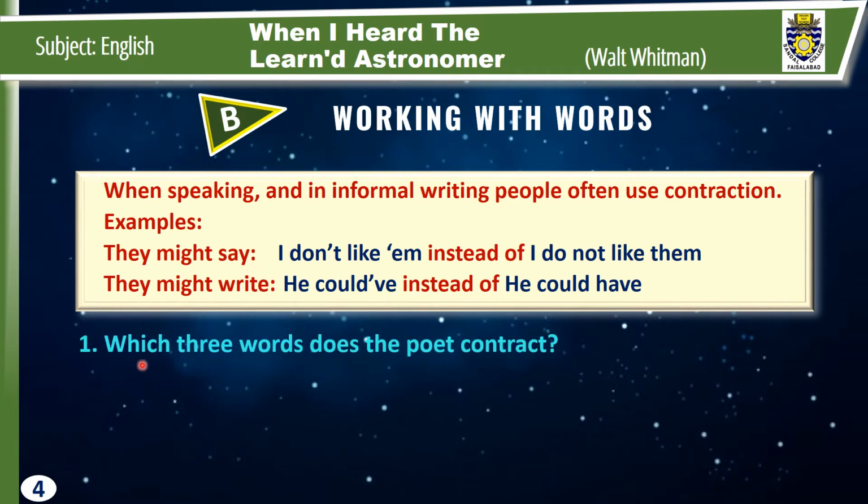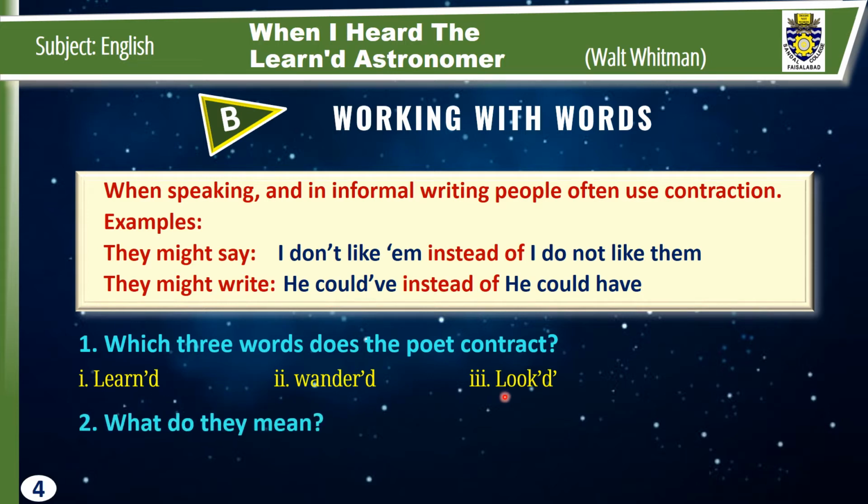Number 1. Which three words does the poet contract? The answer is learned, wandered, looked. These are three words used in the poem by the poet. Number 2. What do these words mean? Number 1. Learned: well educated, बहुत ज़्यादा तालीम याफ्ता. Number 2. Wandered: roam about, आवारागर्दी करना, फिरना. 3. Looked: it means watched.